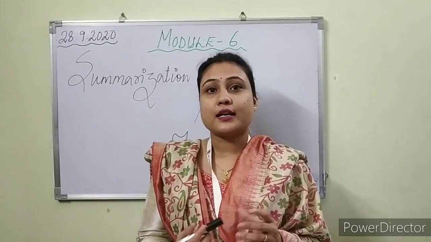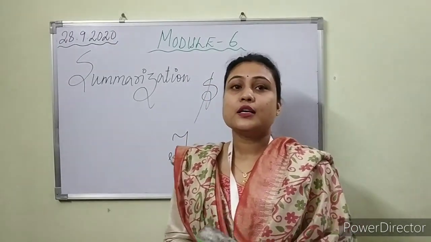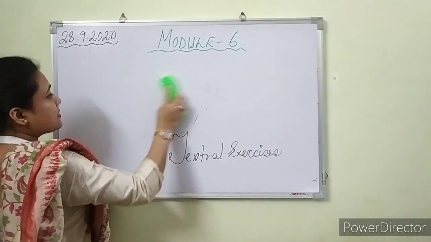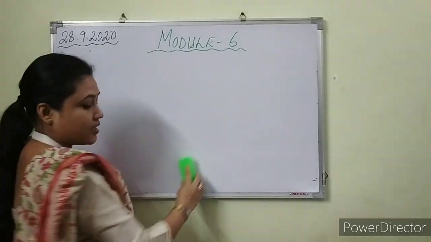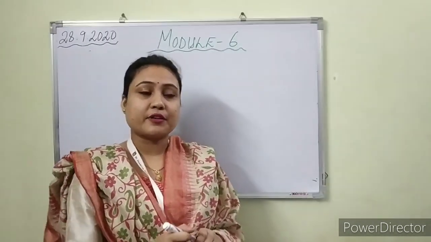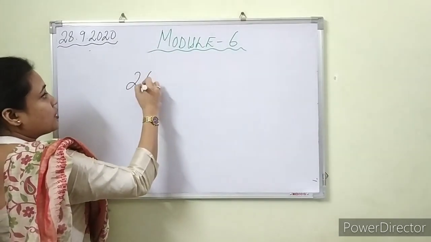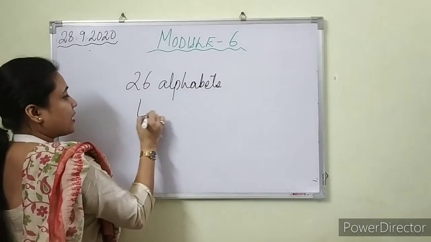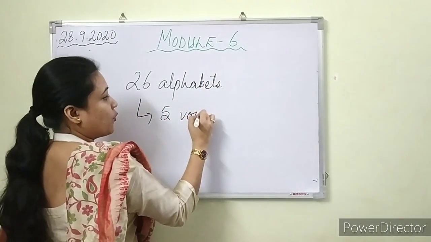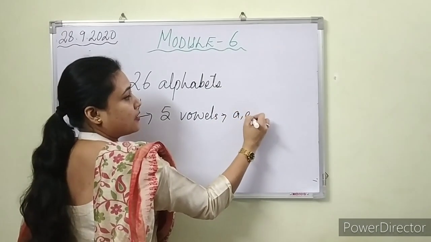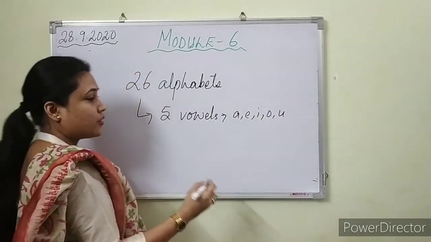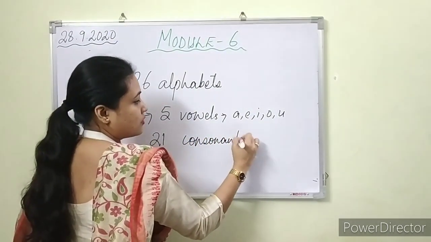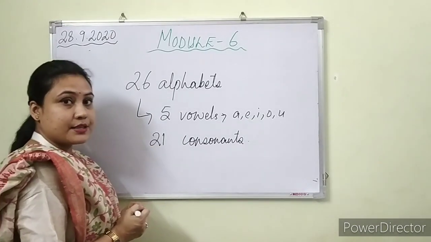So my dear students, in our last class, we have also discussed the alphabets that we have in English. I told that there are 26 alphabets. Out of 26 alphabets, 5 are vowels, that are A, E, I, O, U. And the rest 21 are consonants. Am I right? Okay.